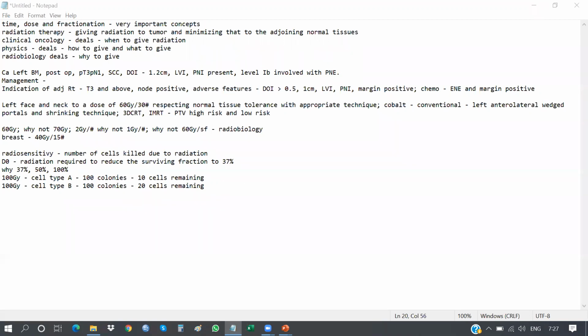Very good. What fraction and what time? Correct. If the fraction and time are the same, meaning I have given 100 gray in a single fraction over 5 minutes to both cell type A and cell type B, then A is more sensitive. Correct. Very good.